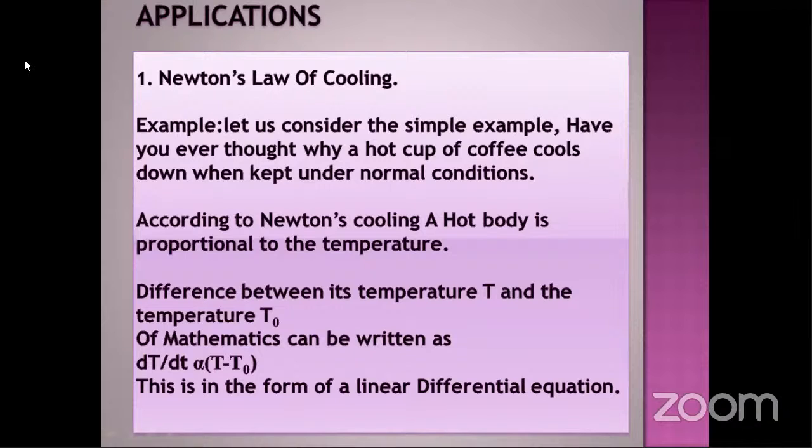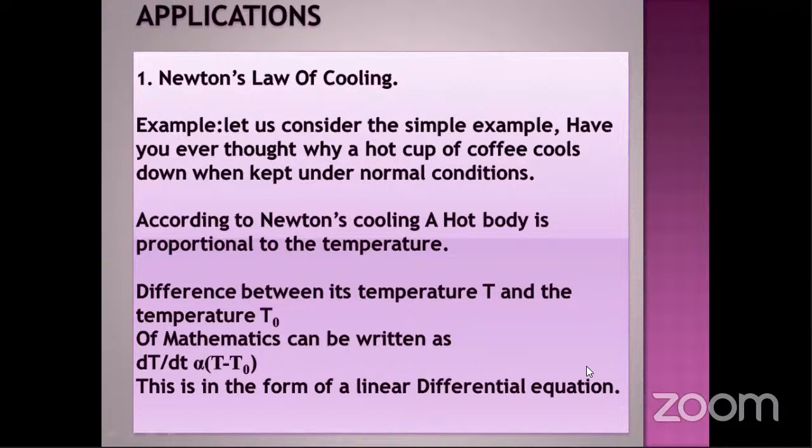Now, let the temperature of a body be T, and the surrounding medium temperature be T naught. Rate of change of temperature can be written in the form dT by dt is directly proportional to T minus T naught. dT by dt equals plus or minus k into T minus T naught. Here, the application is Newton's law of cooling. That means the temperature will always decrease, so we can use minus k only. That means dT by dt equals to minus k.